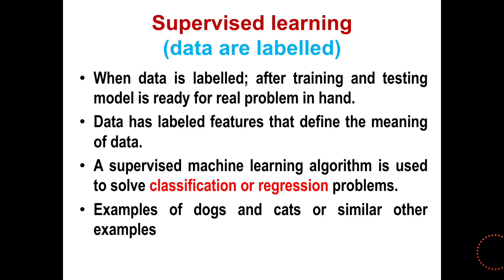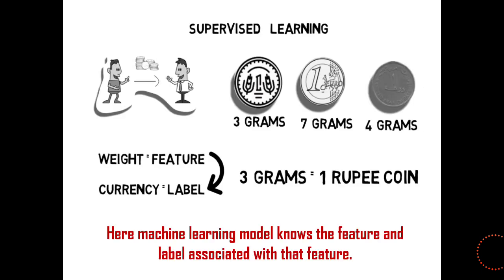Supervised means when data are labeled. After training and testing, the model is ready for the real problem at hand. Data has labeled features that define the meaning of data. A supervised machine learning algorithm is used to solve classification or regression problems. So this is the example.